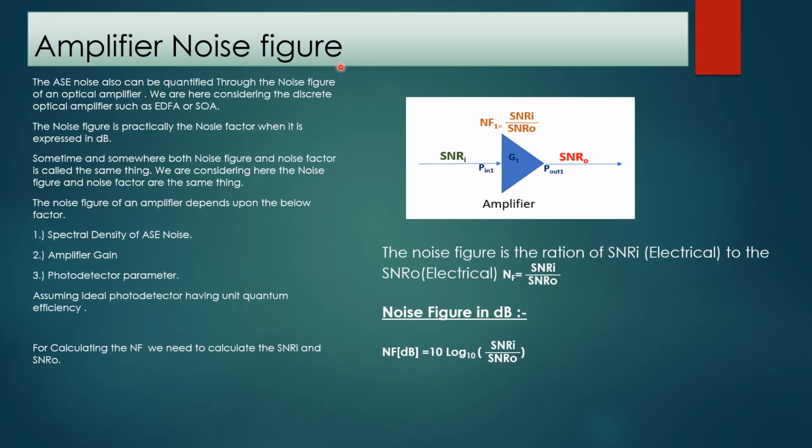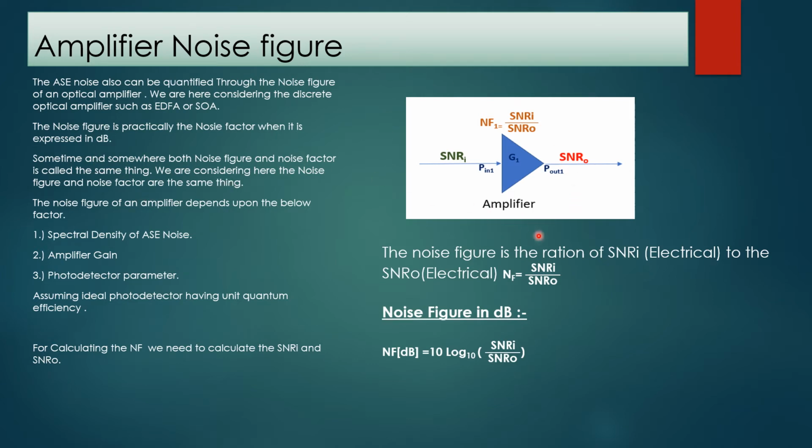Amplifier noise figure. The ASE power can also be quantified through the noise figure of an optical amplifier. We are here considering the discrete optical amplifiers such as EDFA and SOA. The noise figure is practically the noise factor when it is expressed in dB. Sometimes and somewhere, both noise figure and noise factor are called the same thing. We are considering here that noise figure and noise factor are the same thing.